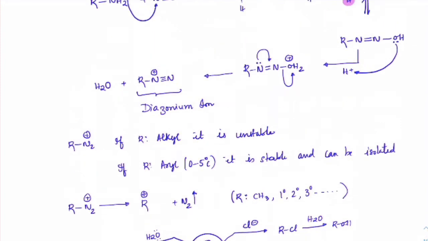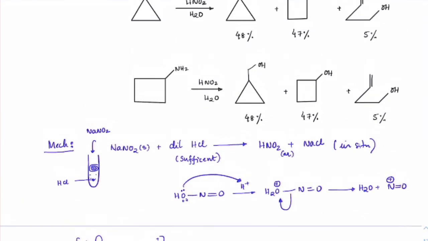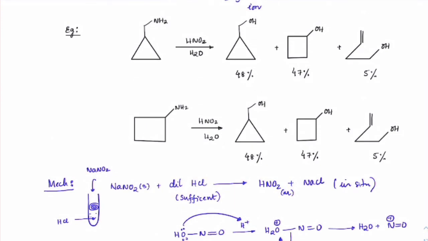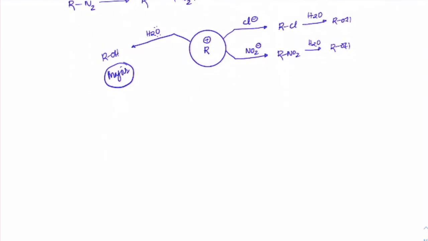So that's why if you go back to the reaction above, this NH2 when reacted with HNO2, the final product has been alcohols. Here, what is the carbocation that has been formed?